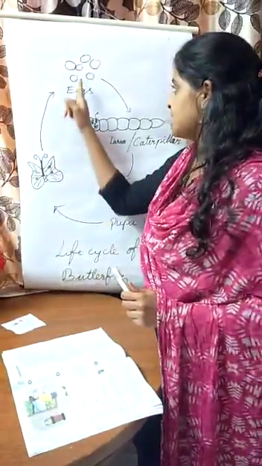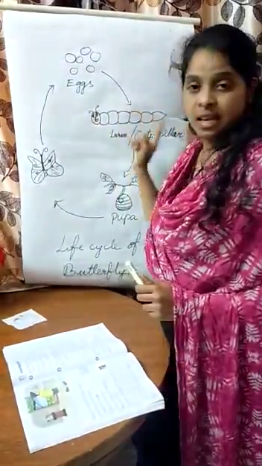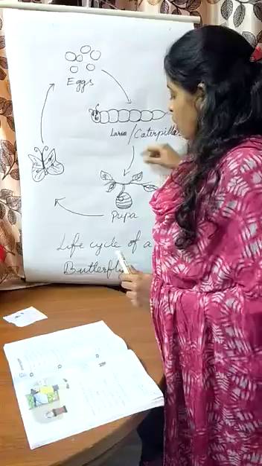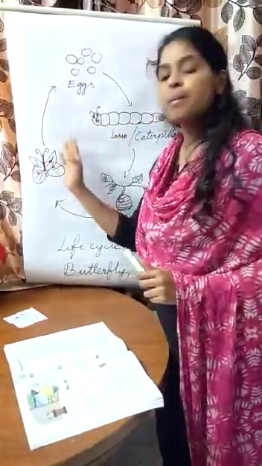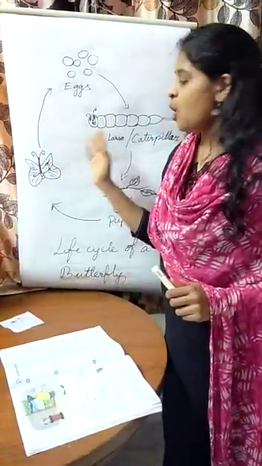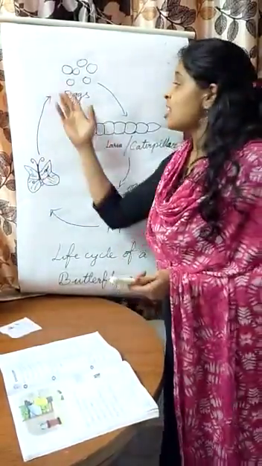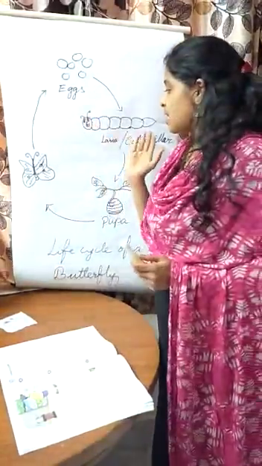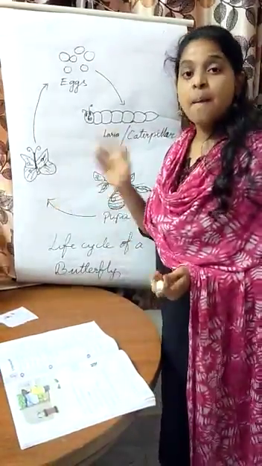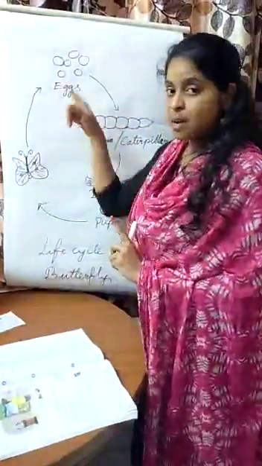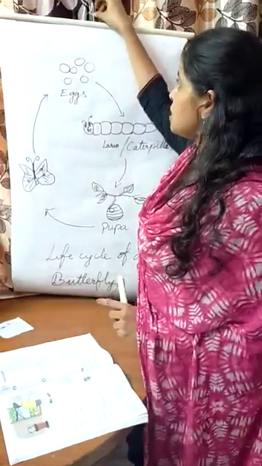Right? A butterfly lays eggs and these eggs develop into a caterpillar. This caterpillar is green in color. After feeding on the leaves and all, it develops into a pupa, and after 2-3 weeks again it develops into the butterfly. Beautiful butterfly. We all know that beautiful butterflies fly here and there, but we don't know the stages of the butterfly: eggs, caterpillar and pupa. We might have seen a caterpillar, we might have seen a butterfly, but we don't know that the butterfly comes from the caterpillar. Right? Okay, children? I hope you understood.